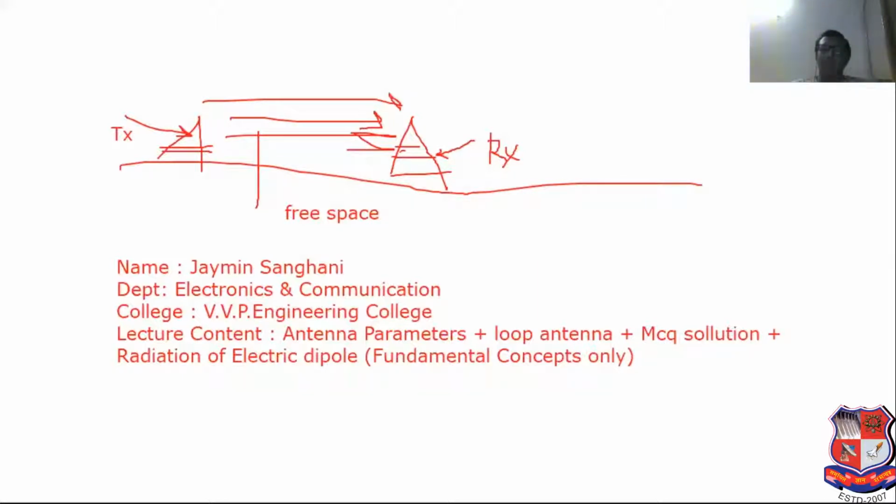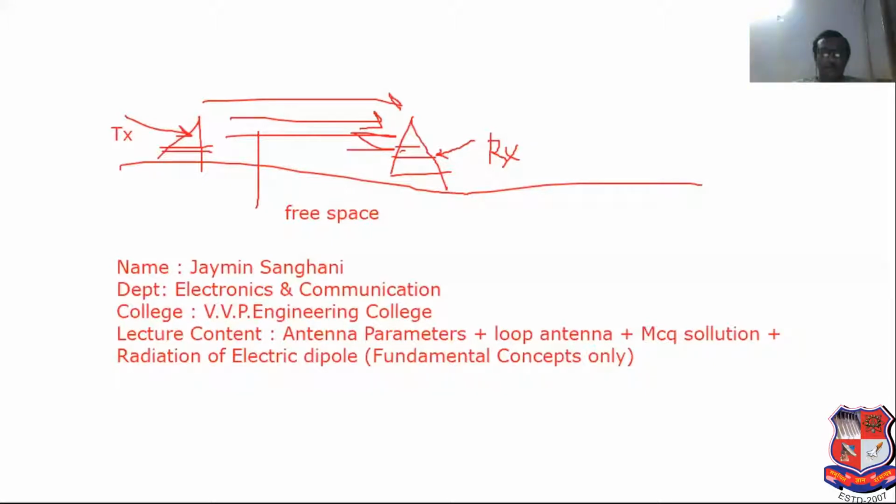I have highlighted this; this is most useful for MCQ. So be prepared very carefully.